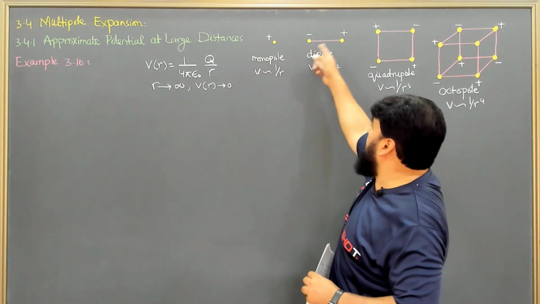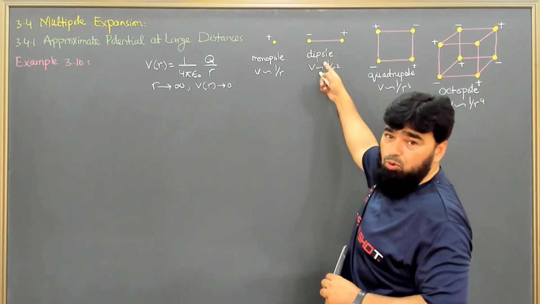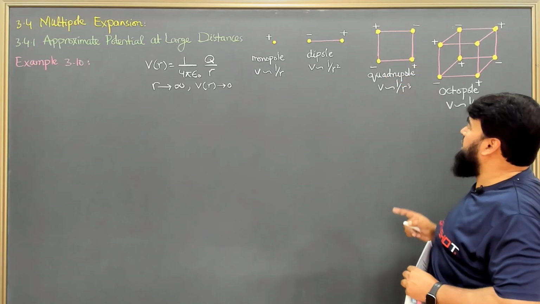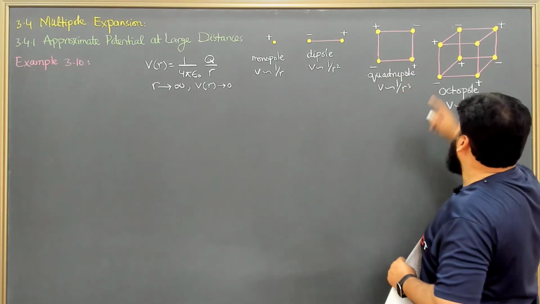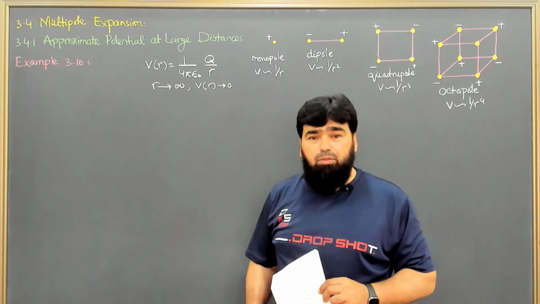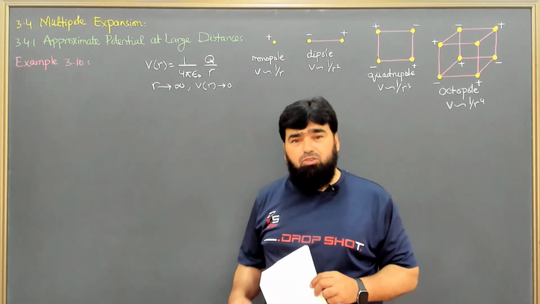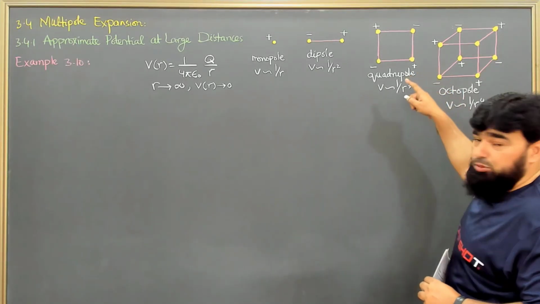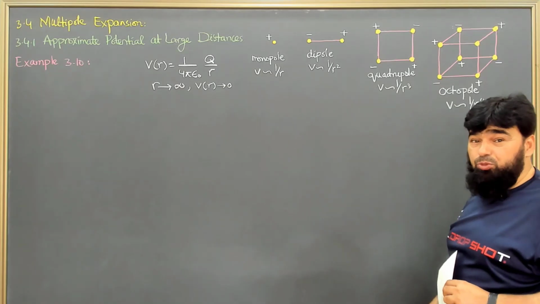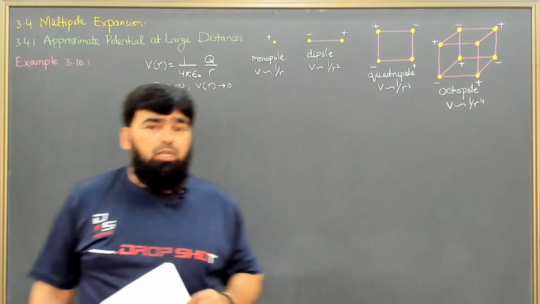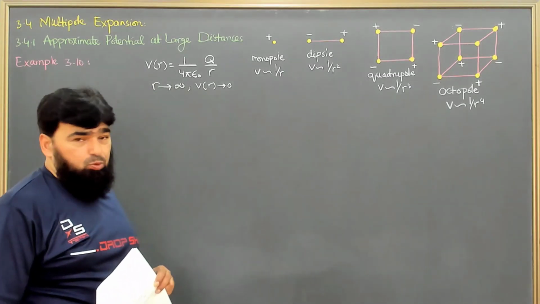Here it's a double pole, meaning a dipole, and then a quadrupole, where we have 2 dipoles together, and then 4 dipoles together, we have an octupole. Basically, this depends on what kind of charge distribution we have, due to which we will determine this potential.